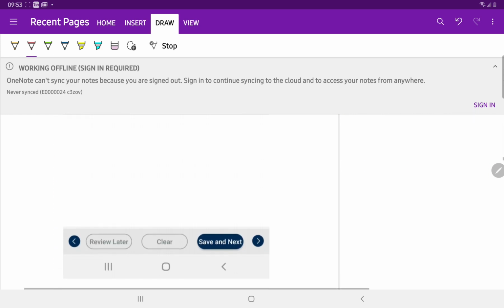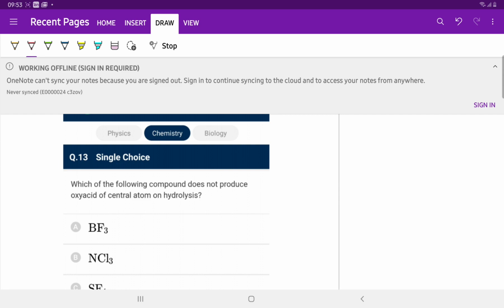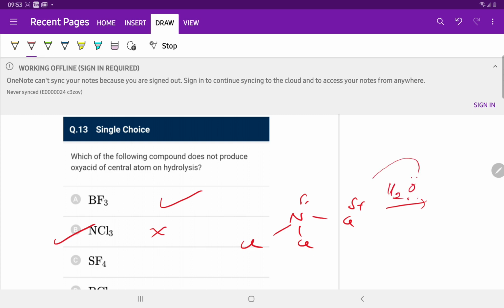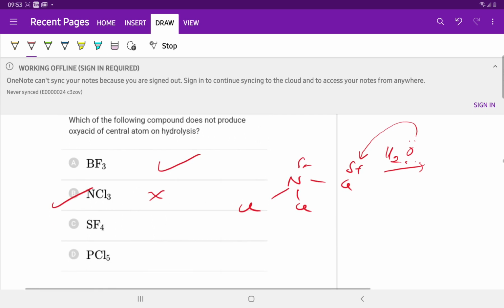Question number 13. Which of the following compounds does not produce an oxyacid of the central atom on hydrolysis? BF3 is correct, NCl3 is incorrect. In NCl3, nitrogen is more electronegative than chlorine. When we react it with water, the lone pair of oxygen reacts with chlorine instead of nitrogen, and the central atom is nitrogen. The question asks which compound does not produce an oxyacid of the central atom, so the answer is NCl3.